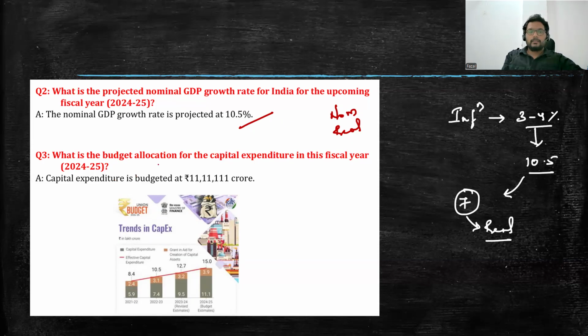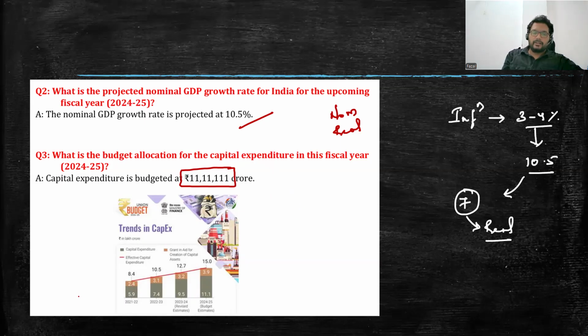Next, what is the budget allocation for capital expenditure in this fiscal year 2024-25? Very important, this is a number you have to go through. That could be asked directly, or a question could be made with respect to capital expenditure. All 1s, the last one is 1111. This is the capital expenditure.